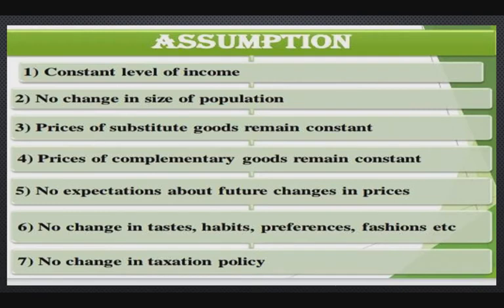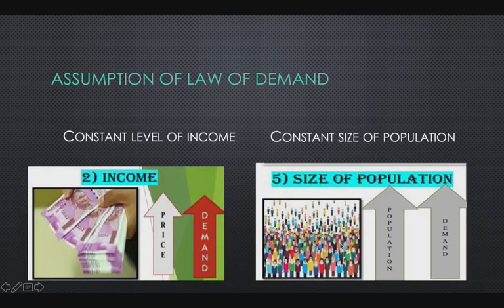This law holds good or true on the basis of certain conditions which are given by Alfred Marshall, and these conditions are called assumptions of the law of demand. What are the assumptions of the law of demand? First is the level of income, no change in size of population, then prices of substitute goods and also complementary goods remain constant, then no expectation about future price, no change in taste, habits, preferences, fashions, no change in taxation policy. Now let us start.